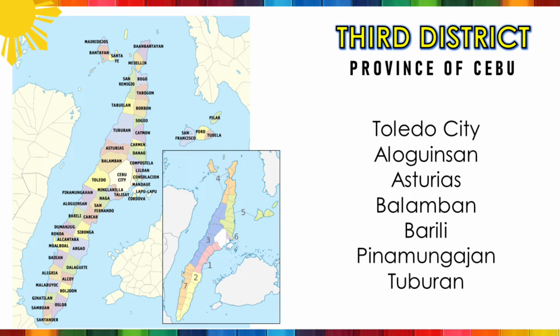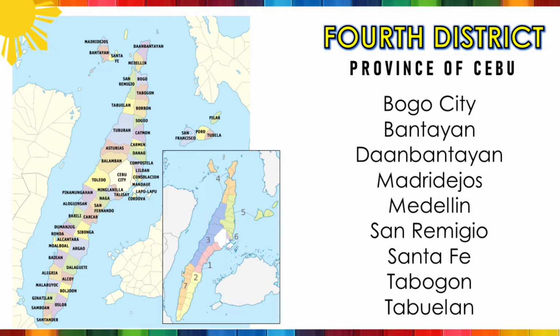The 3rd District is composed of Toledo City, Municipality of Aloguinsan, Municipality of Asturias, Municipality of Balamban, Municipality of Barili, Municipality of Pinamungajan, and the Municipality of Tuburan.